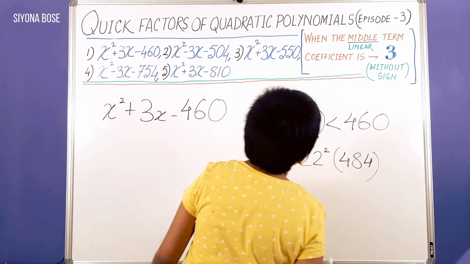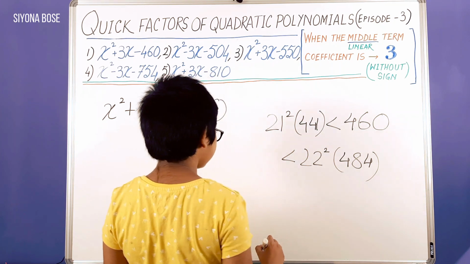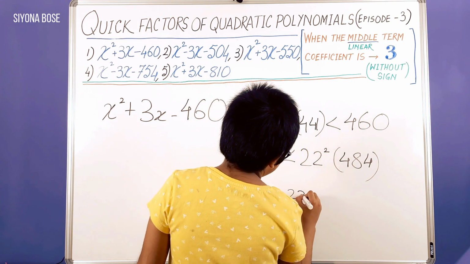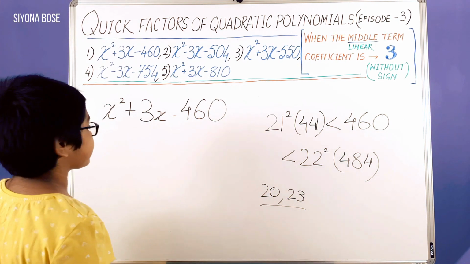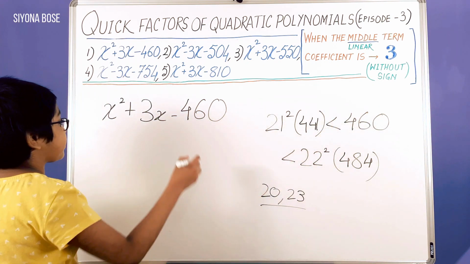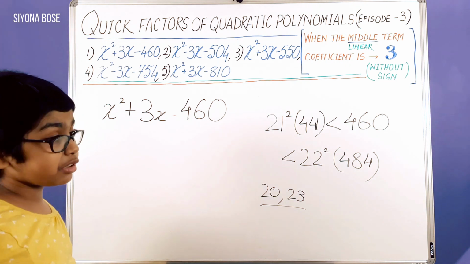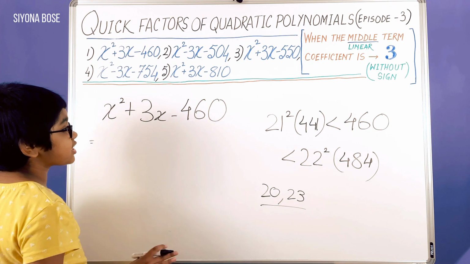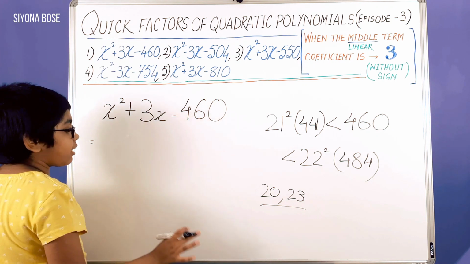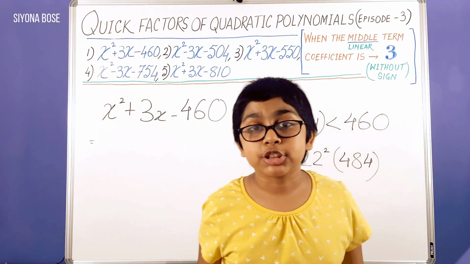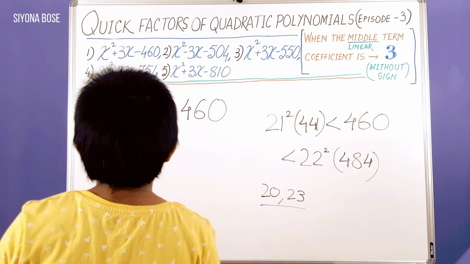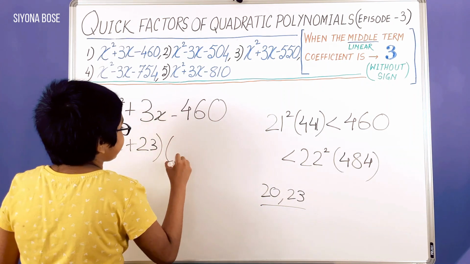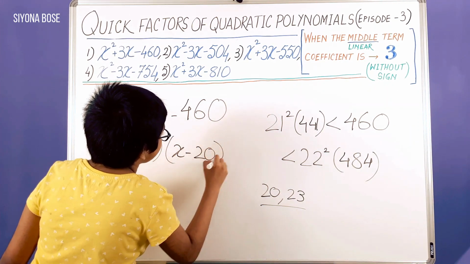484. Now the trick today is that we need to subtract 1 from 21 to get 20, and we need to add 1 to the bigger number, 22, to get 23. So this is the pair we need, and there's a positive sign for the middle or linear term, and there's a negative sign for the constant in all the polynomials we're doing here. So we need to factorize it. Never say solve, say factorize. We have a positive sign, which tells us that the bigger number has the positive sign, the smaller should have the negative. So we factorize and we get (x plus 23) into (x minus 20).